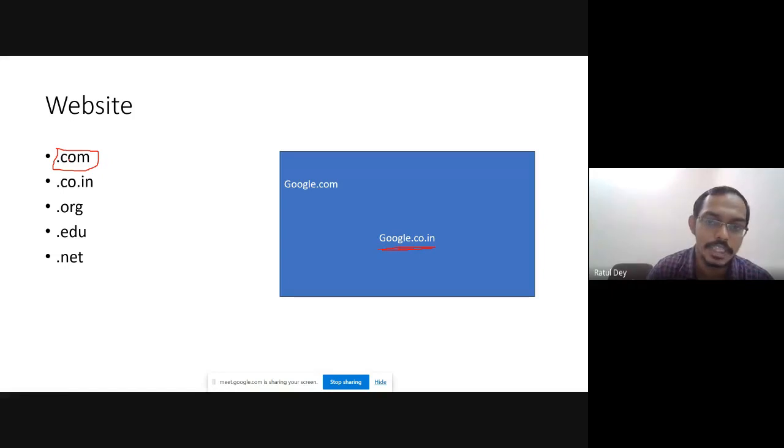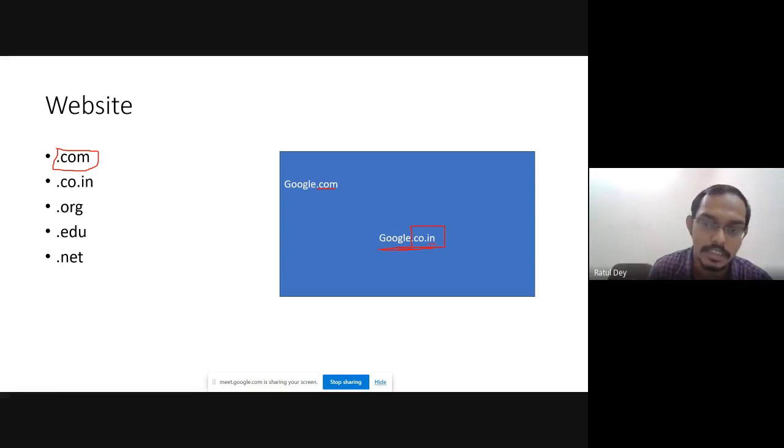Now large companies like Google and Facebook create several servers for different locations. Maybe one server for India. For India, there is a Google server in Hyderabad. So whenever you enter google.com, it comes as google.co.in. That means you have entered the Indian site.